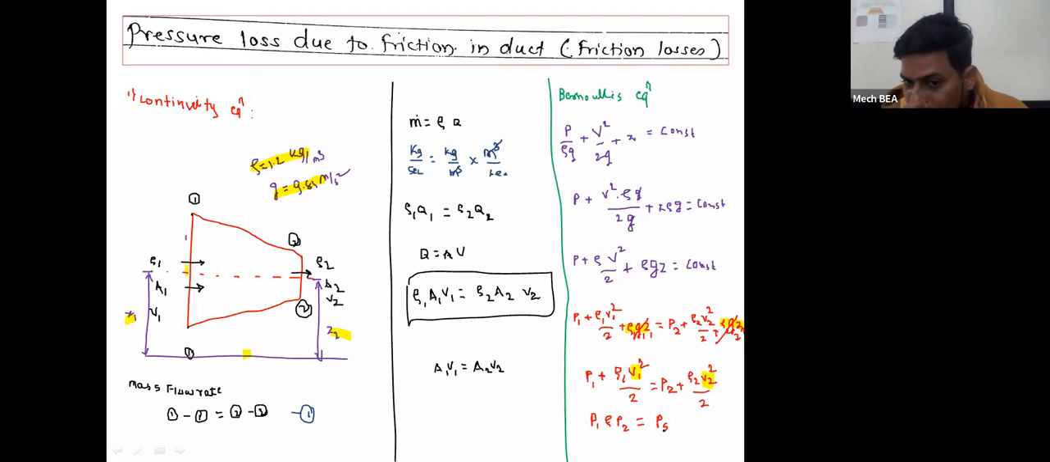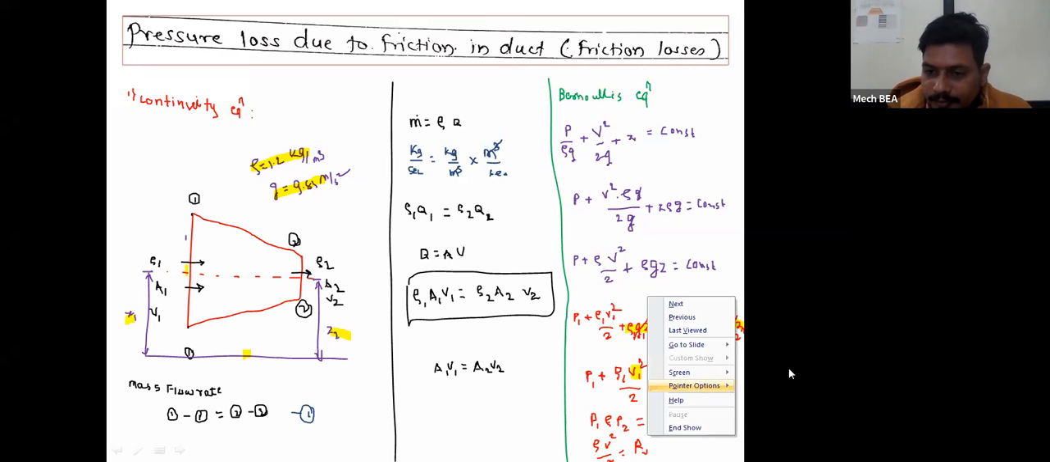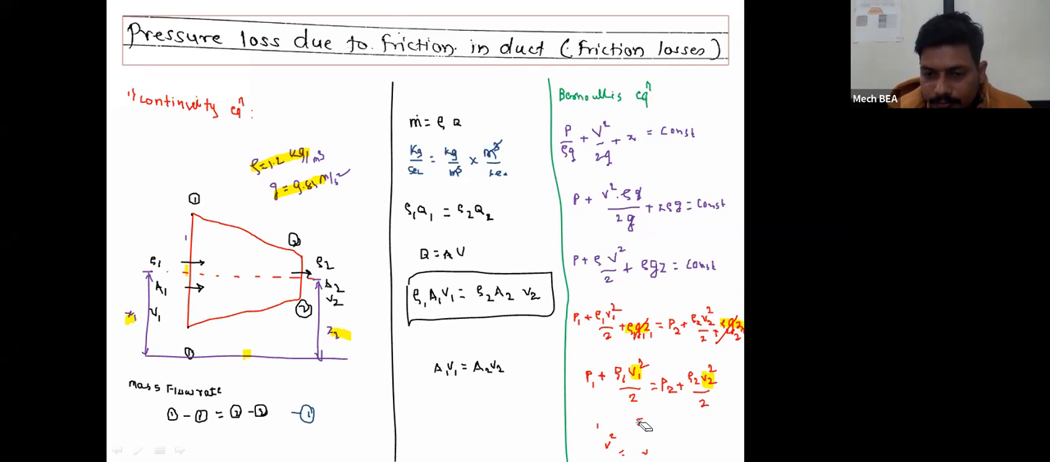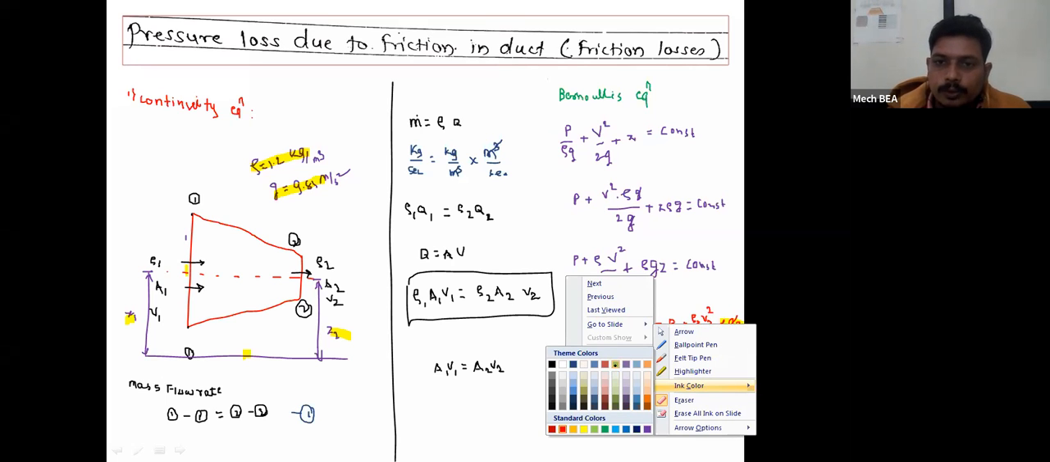Static pressure at section 1 and static pressure at section 2. Whereas whatever another term will be there, that is nothing but density into velocity square divided by 2. So that will be called as a dynamic pressure at section 1 or section 2. So here we'll get new equation for PV. What we are saying here.